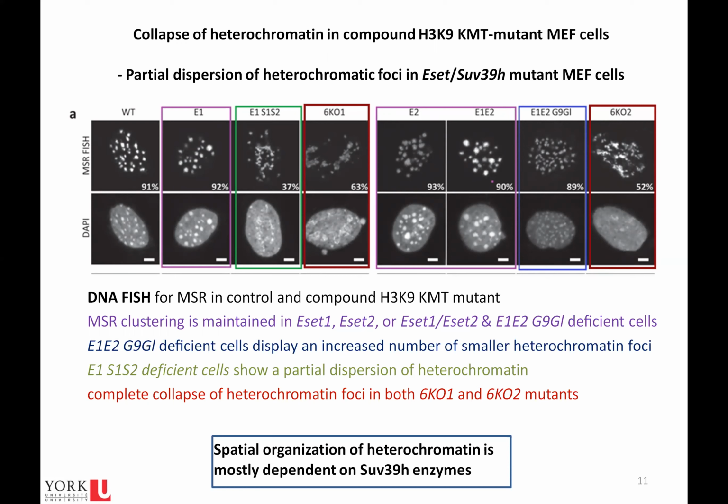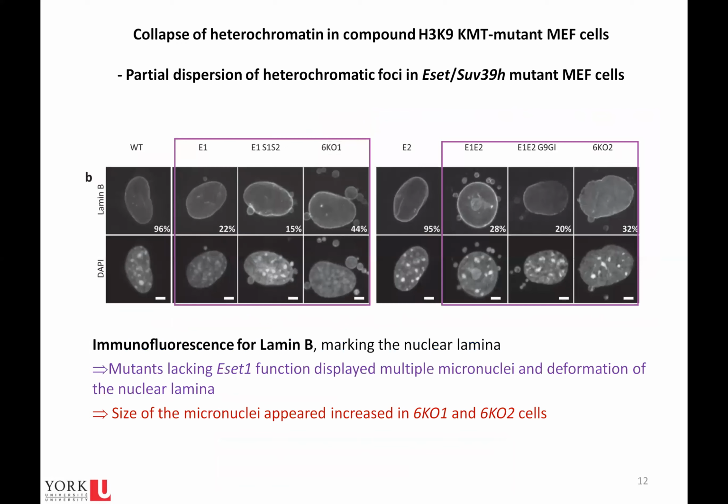Here they visualize heterochromatin. They use DNA FISH for major satellite repeats. We can see that MSR clustering is maintained in mutant cells lacking ESET1 and ESET2. But as soon as we delete S1, S2, which are the SUV39H enzymes, we see a partial dispersion of heterochromatin. So they concluded that the spatial organization of heterochromatin is mostly dependent on SUV39H enzymes, but when we knock out all of the enzymes, we see the complete collapse of heterochromatin foci in both knockout mutants.